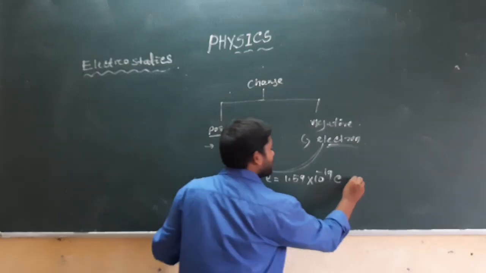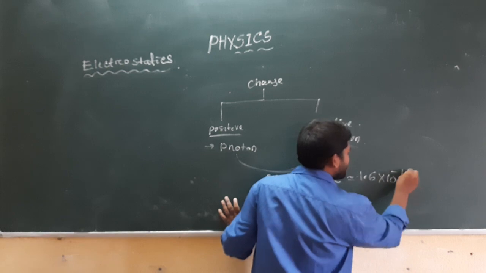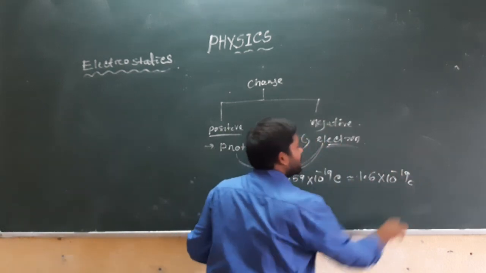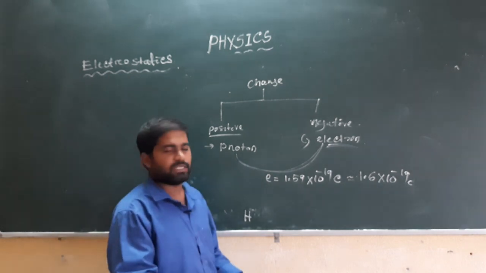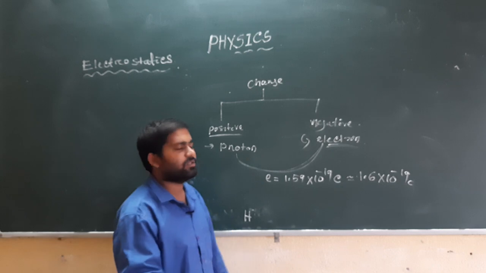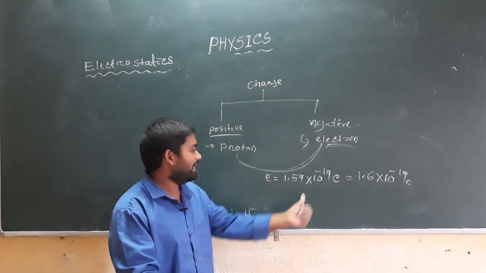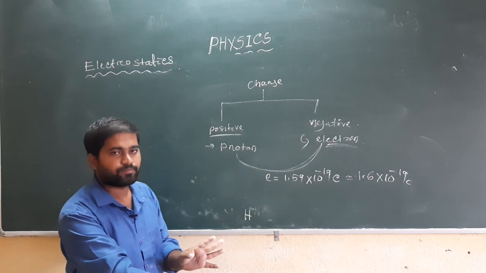The magnitude of the electron's charge and the magnitude of the proton's charge are the same, 1.6 times 10 to the power minus 19 coulomb, but the electron is negative and the proton is positive.